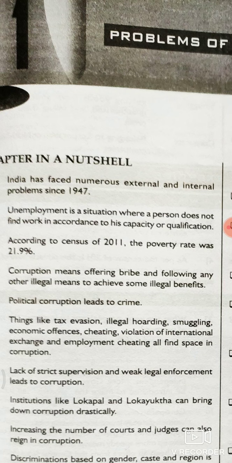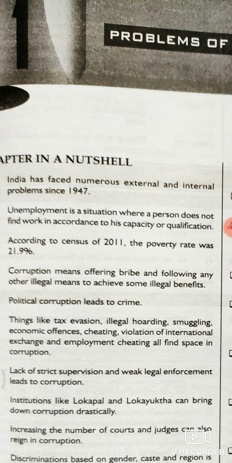There are different levels of corruption, such as nepotism, red tapeism, cheating, and self-deceit. These are the important forms of corruption. Political corruption also leads to crime in India.